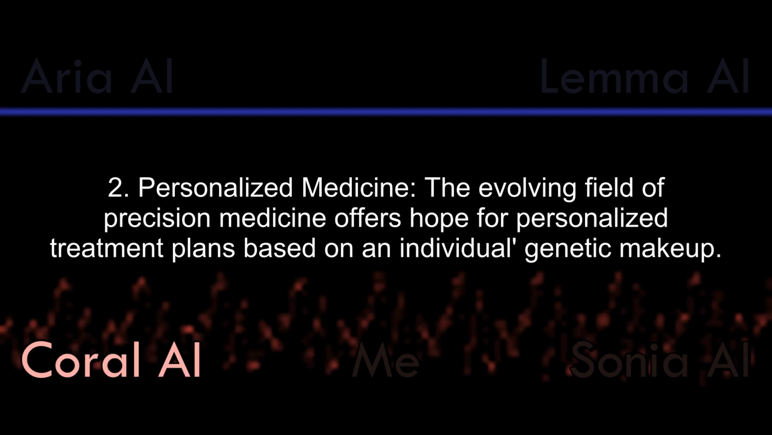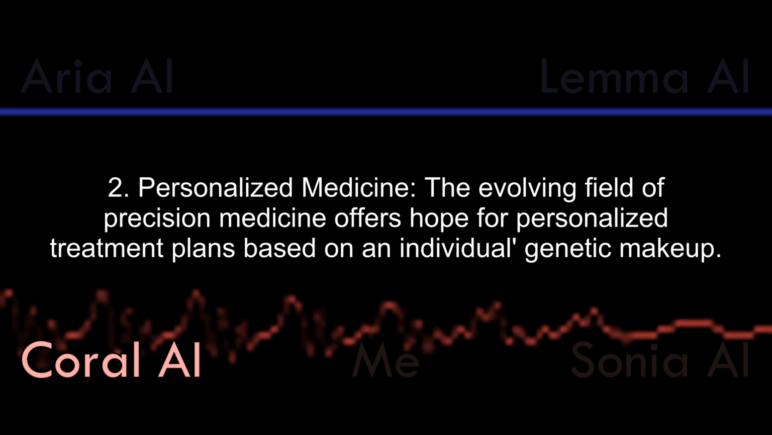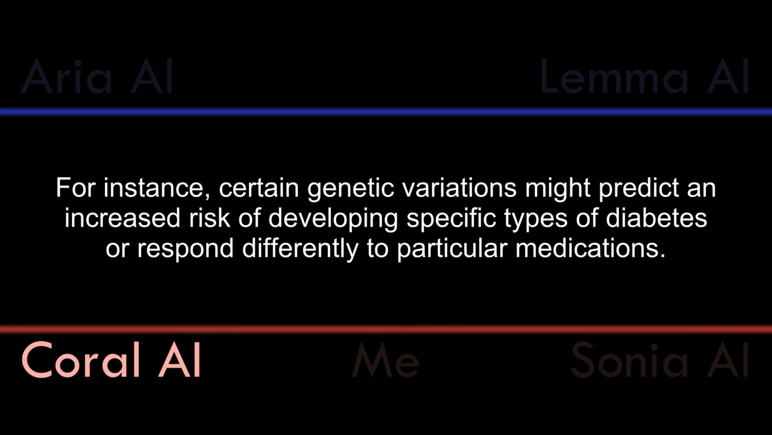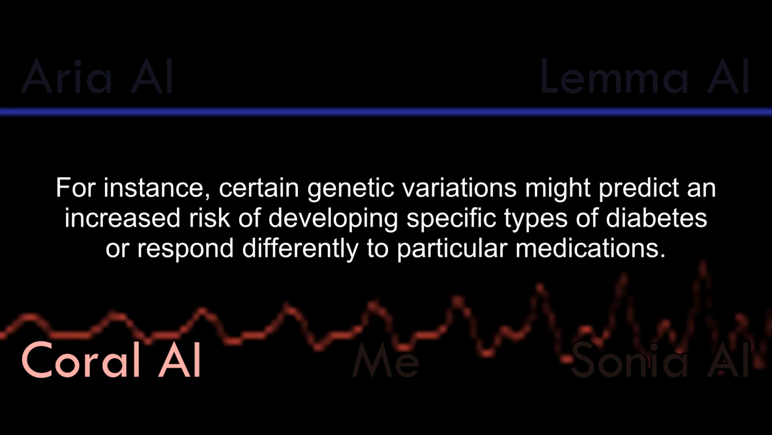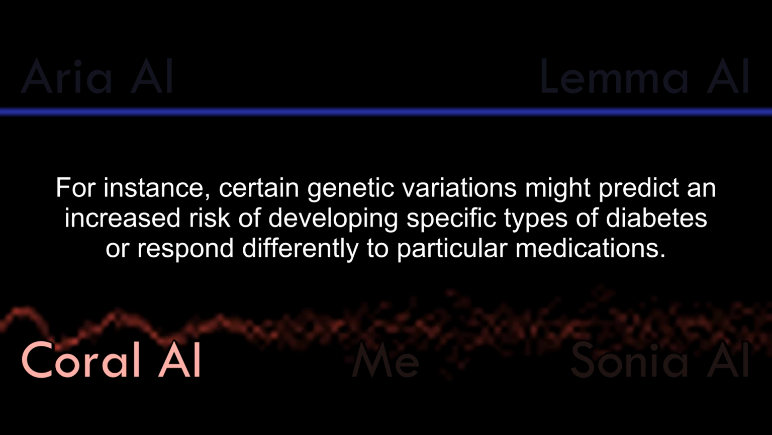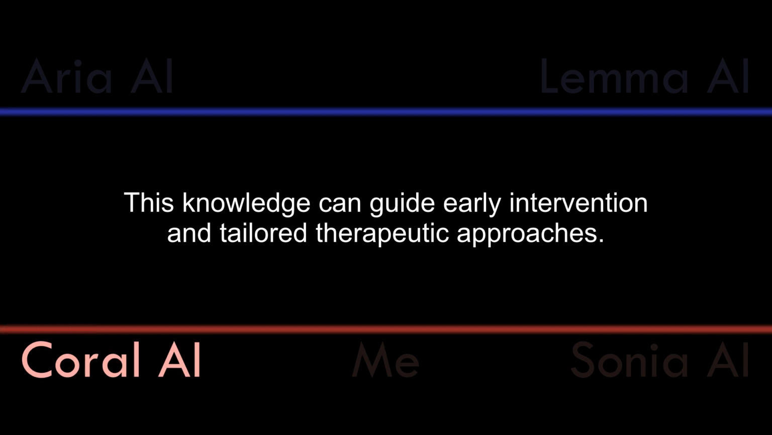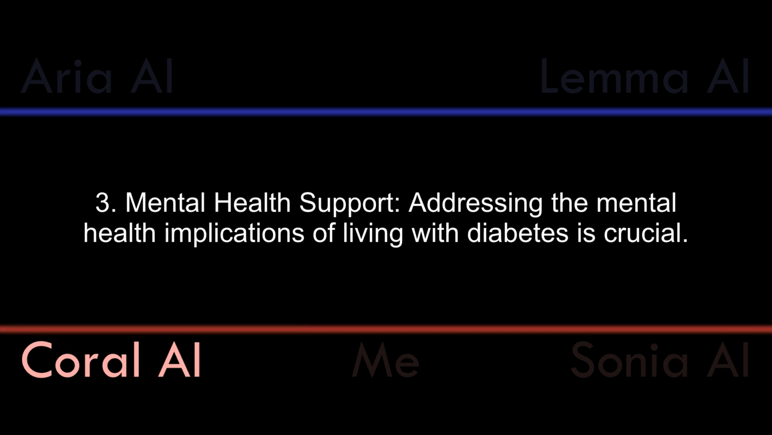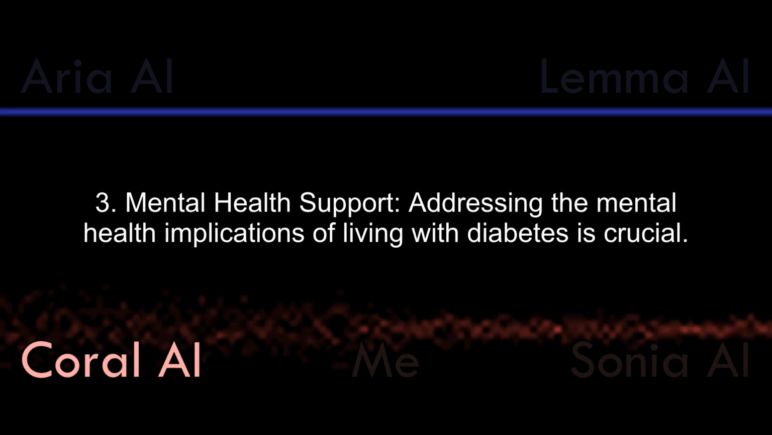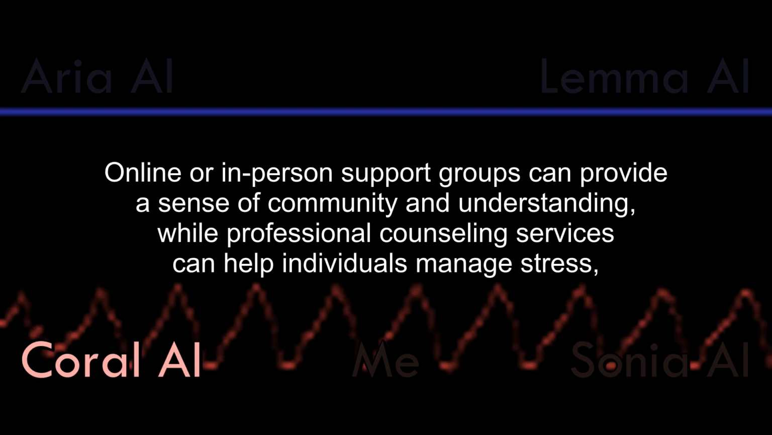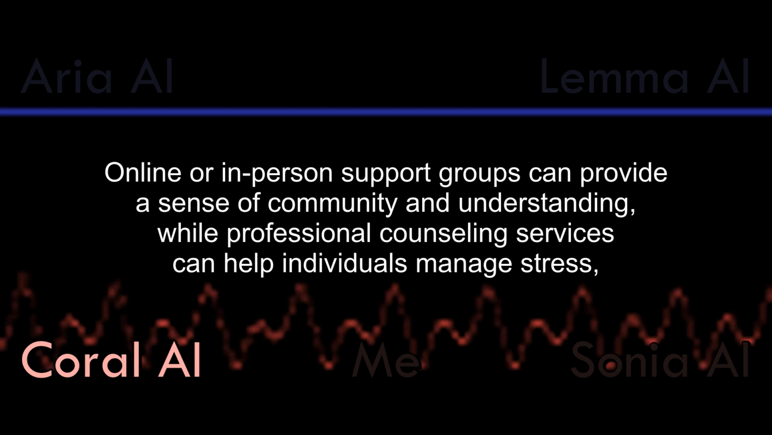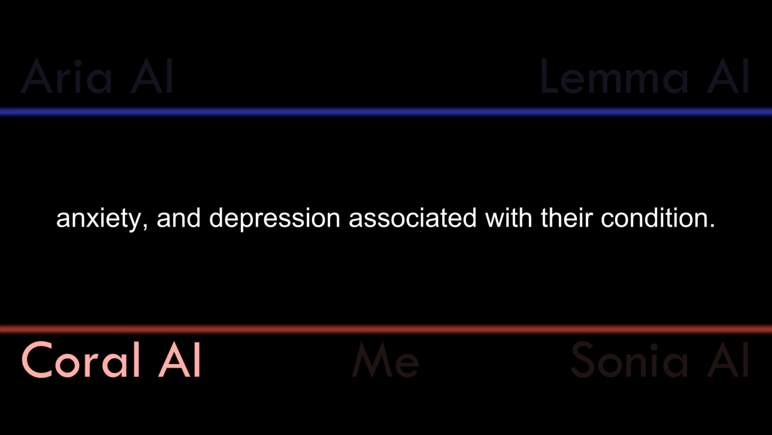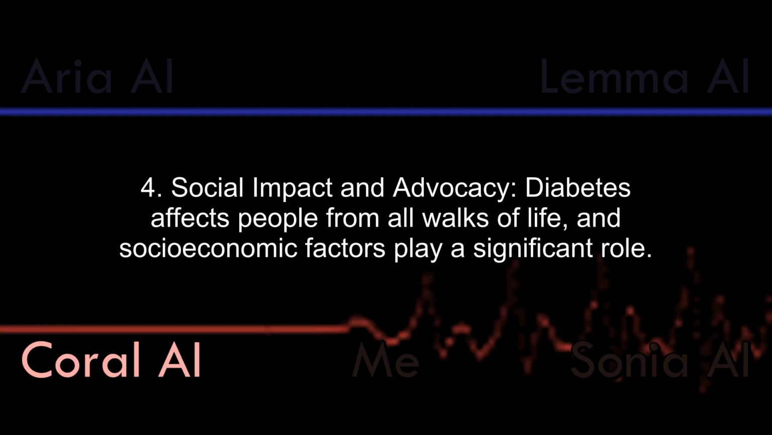2. Personalized medicine. The evolving field of precision medicine offers hope for personalized treatment plans based on an individual's genetic makeup. For instance, certain genetic variations might predict an increased risk of developing specific types of diabetes or respond differently to particular medications. This knowledge can guide early intervention and tailored therapeutic approaches. 3. Mental health support. Addressing the mental health implications of living with diabetes is crucial. Online or in-person support groups can provide a sense of community and understanding, while professional counseling services can help individuals manage stress, anxiety, and depression associated with their condition.